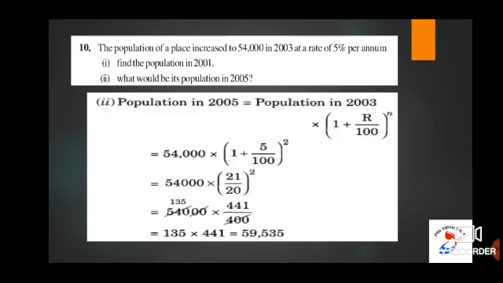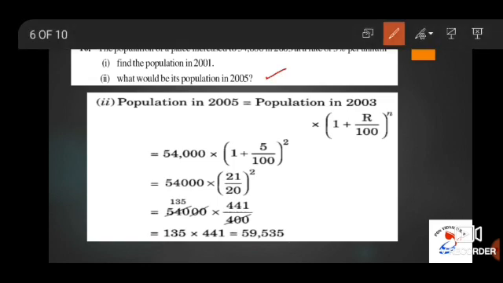We have one more subdivision here. What would be its population in 2005? So to find the population in 2005, for the principal you have to take the population in 2003, that is 54,000 as the principal here. So 54,000 into 1 plus 5 by 100 whole power 2. That is equal to 54,000 into 21 by 20 whole power 2. That is equal to 54,000 into 441 by 400. On solving this, you will get the result as 135 into 441.